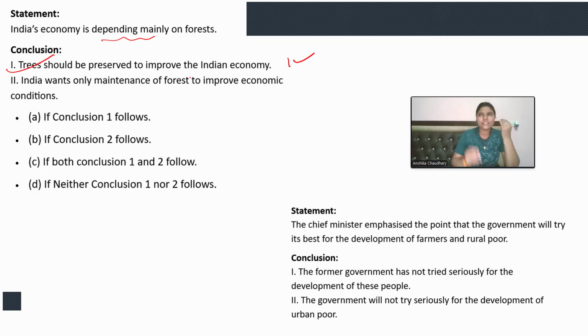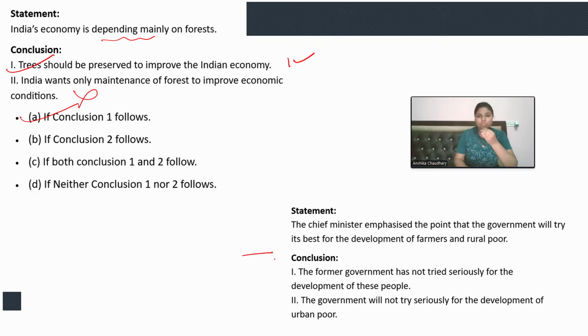Nowhere is it written that India only wants this. So if something is not specific, or not defined in the statement, you can't conclude anything. So no, this can be the answer. So only one follows will be the answer.